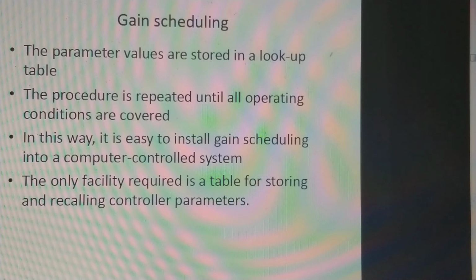In this way, it is easy to install gain scheduling into a computer controlled system. That is, in this way, we can install the gain scheduling using a computer program. The only facility required is a table for storing and recalling the controller parameters.